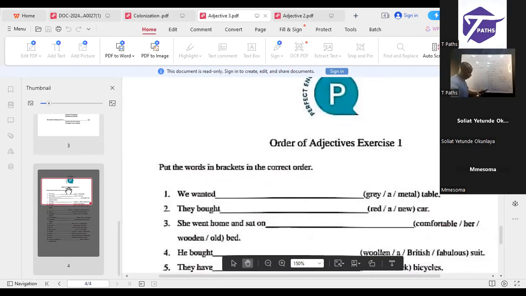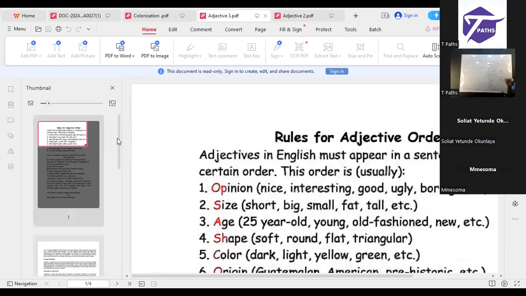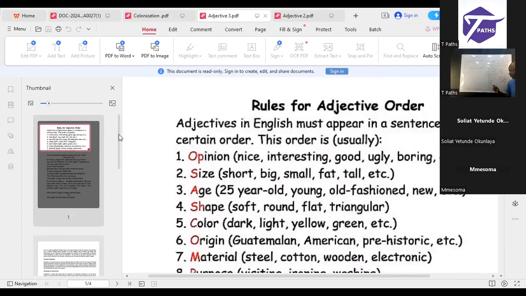Now, according to the rules, remember, look at it very well. We said we wanted dash table. Under the arrangement, article must come first. That is the determiner. That is A. We wanted a dash. Gray falls under what? Then it will come before shape, size, shape, age, color, material. So the answer will be what? We wanted a gray metal table.